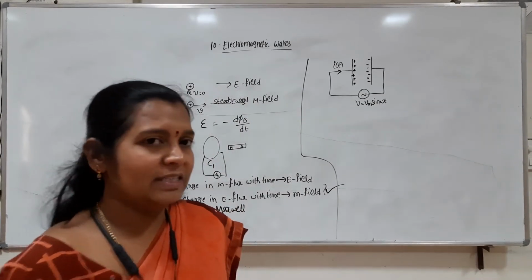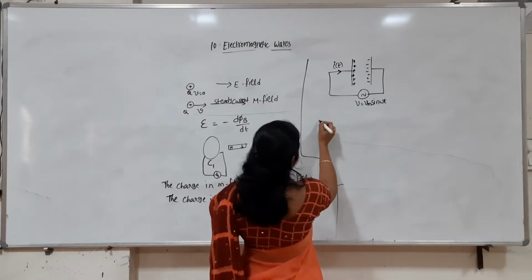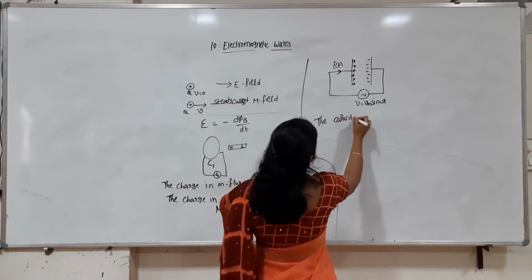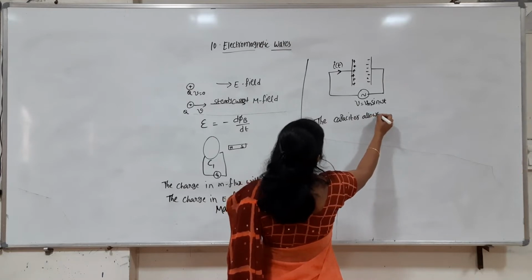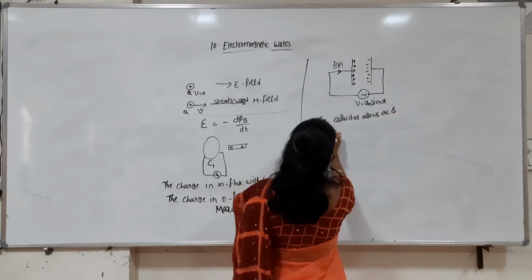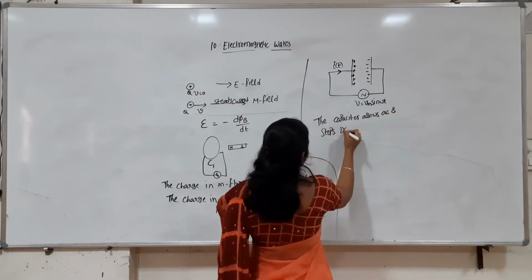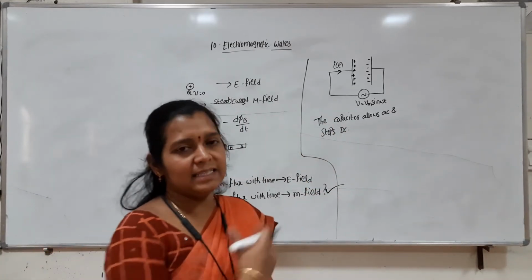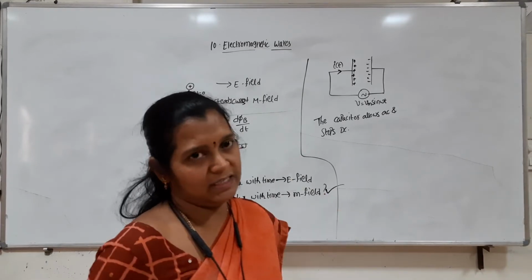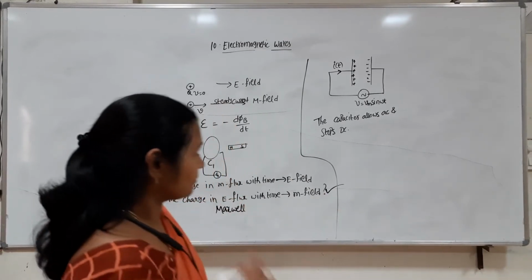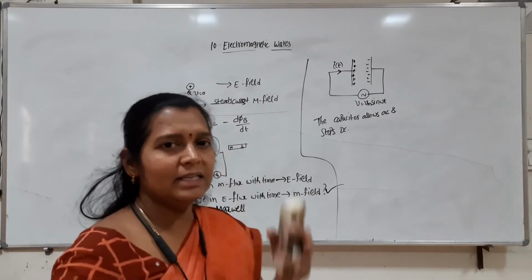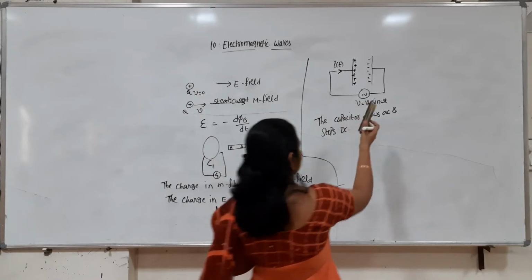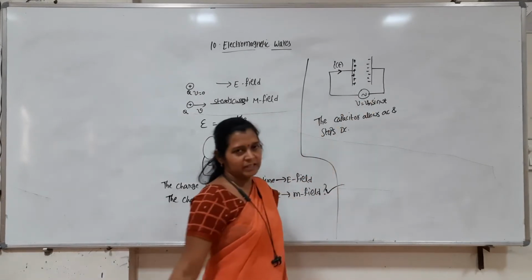Here we said that the capacitor allows AC and stops DC. We said this in the last chapter. The capacitor allows AC current and stops DC. Why? Because the current is alternating current, because the voltage source is an alternating AC voltage source.